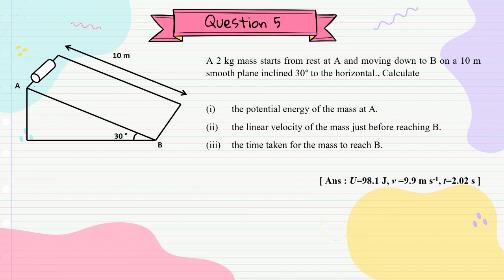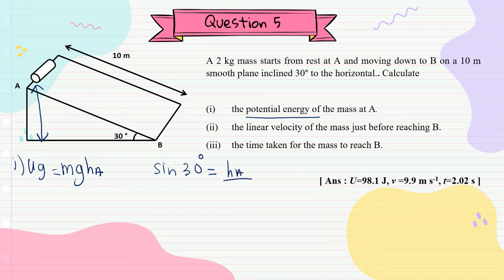Actually there is a height at A, but we are not given the height. To find the potential energy of the mass, we need to know the height of A, mgh. Since we don't have the height of A, we can use sin theta, sin 30 degrees equals opposite, which is height A, over hypotenuse 10 meter, and you will get height A is equal to 5 meter.